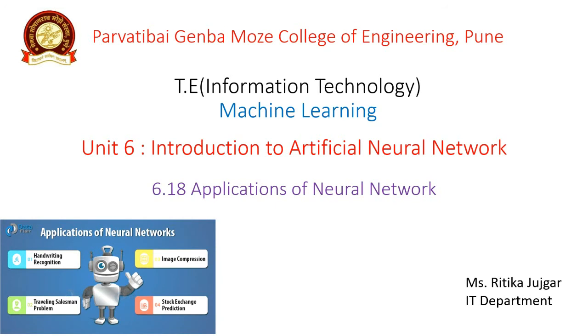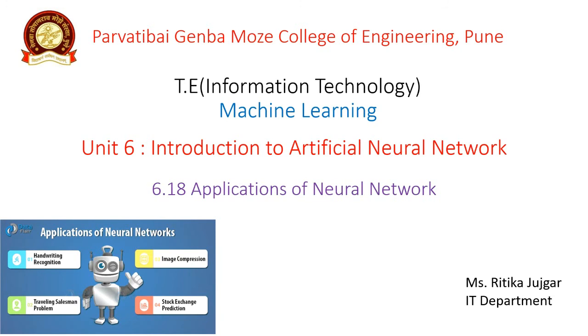Then we also discussed another concept, that is perceptron. What is meant by perceptron? The working of this perceptron and what learning rules are present in this perceptron, like input, output, activation function, how we apply the activation function in perceptron, what kind of errors are generated in perceptron, and how we can remove these errors in perceptron by using the error backpropagation technique. And we also discussed deep learning in neural network. So up to this we covered these topics in Unit 6.